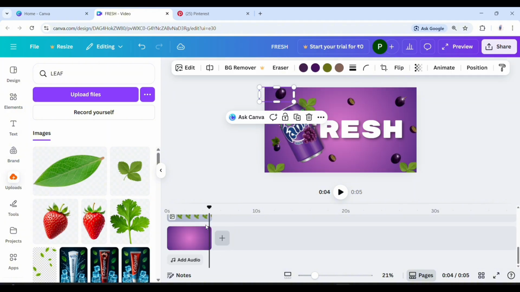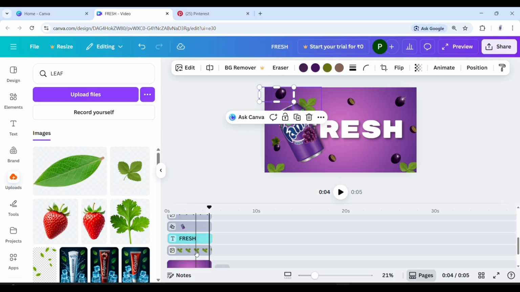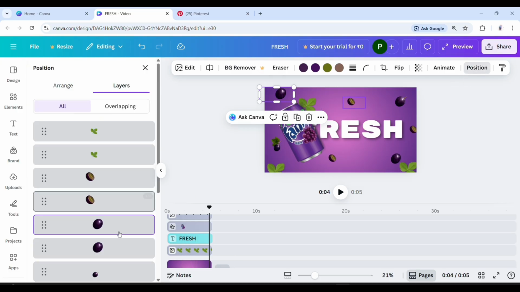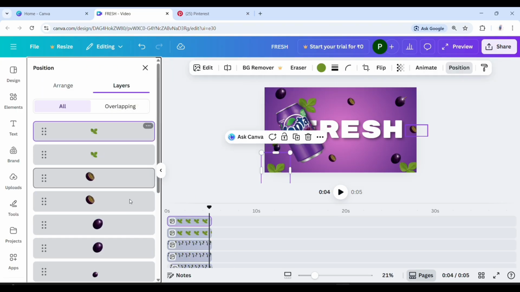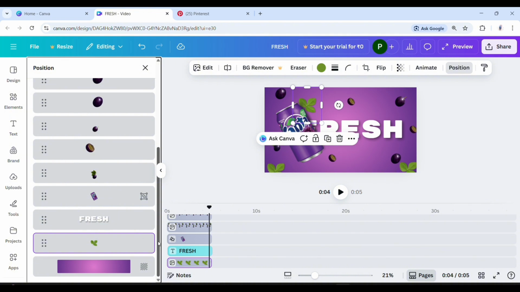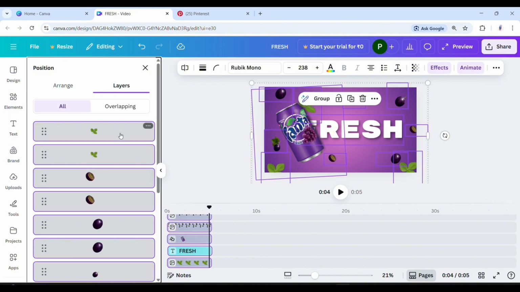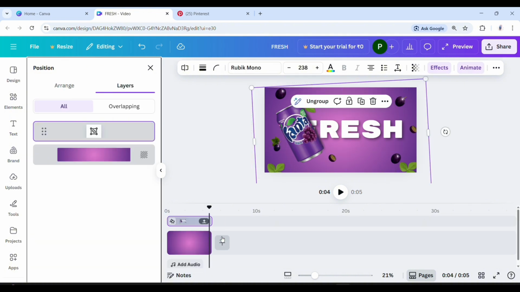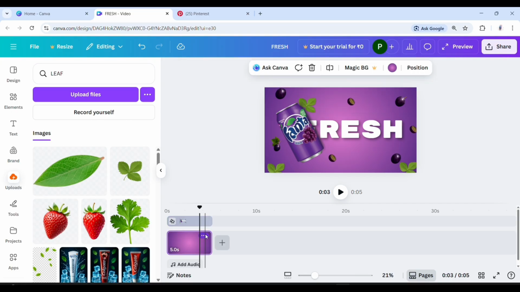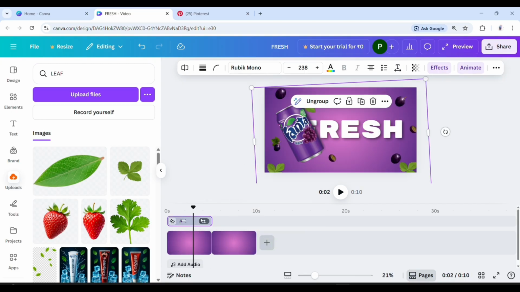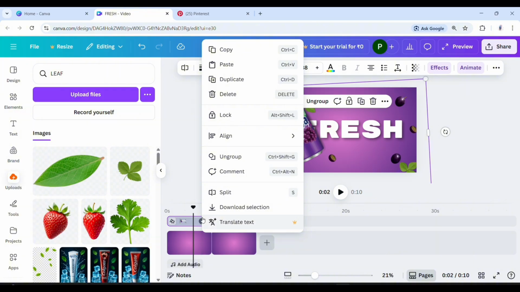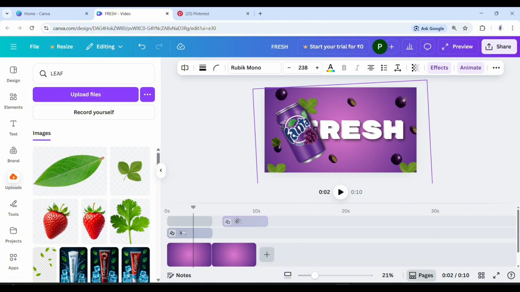And now go to position and select all elements. Press shift and select all elements and Ctrl G for group. Now duplicate this page, select the group of elements, duplicate it and drag it into the duplicate page.